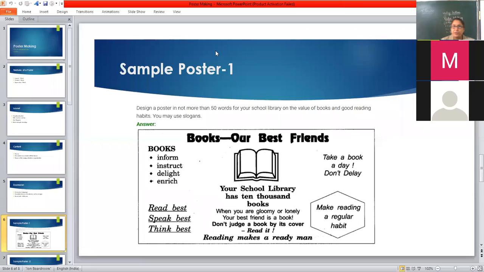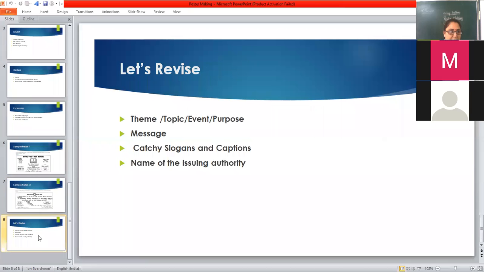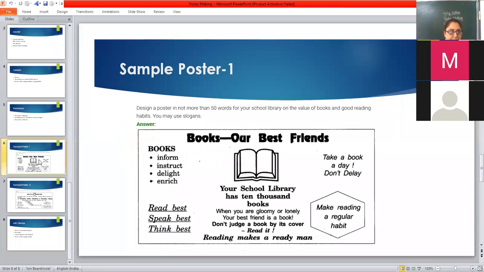I hope you have understood this poster. Yes. Dear students, have you understood? Yes, ma'am. Very good. Now, the notice we have done. This is the second writing topic, short composition. So, sample number 1: Books Are Best Friends.